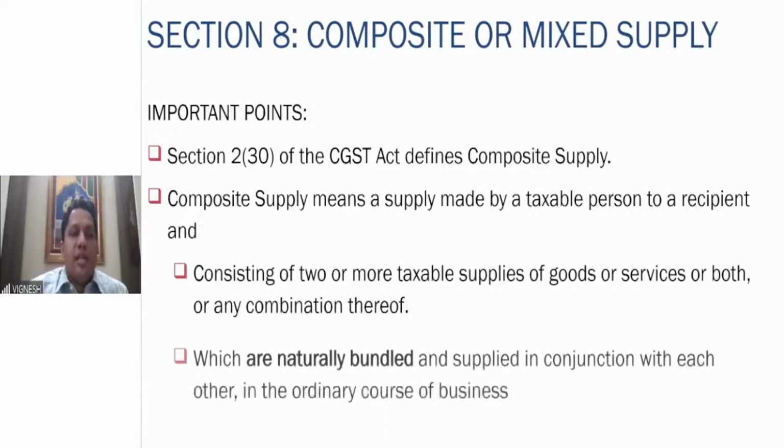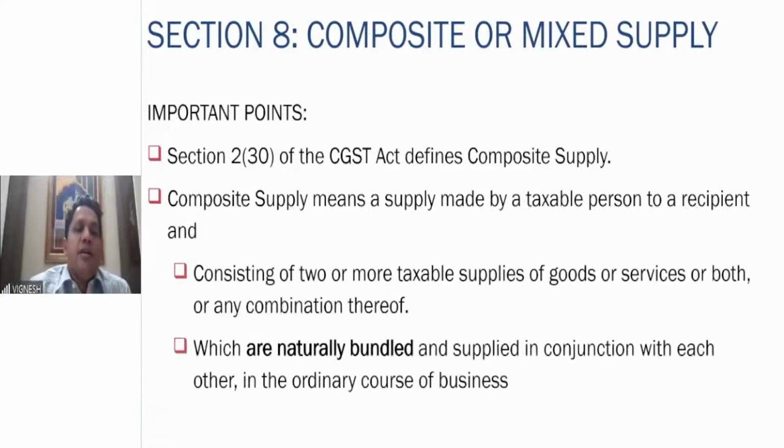So section 2 subsection 30 of the CGST Act defines the term composite supply. So what does it say? Composite supply means a supply made by a taxable person to a recipient, and it consists of 2 or more taxable supplies of goods or services or any combination which are naturally bundled.